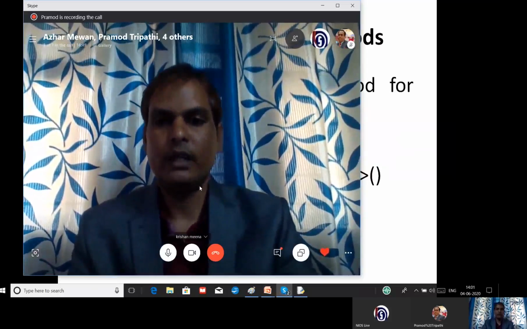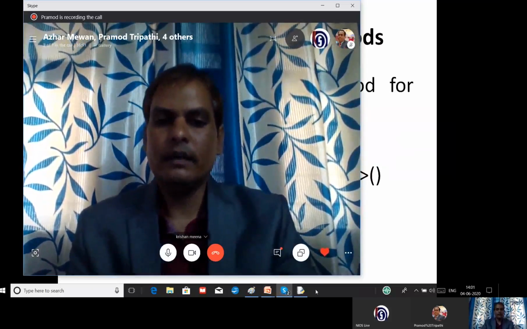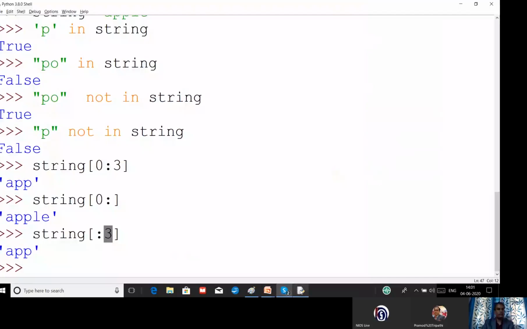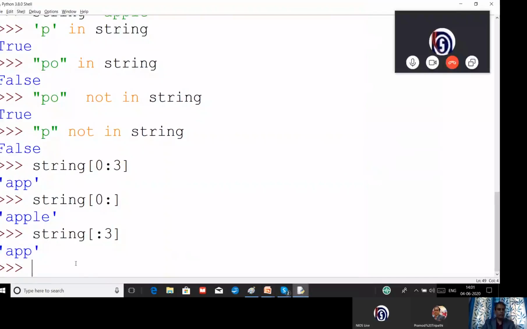I want to show you one thing. When you go to the Python shell and suppose this is the string variable and I have pressed dot, you can see a huge list of functions and methods got displayed. Capitalize, center, find, format, islower, istitle, and split. Many functions have displayed here.